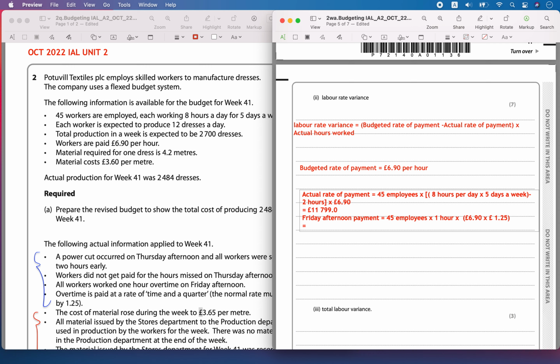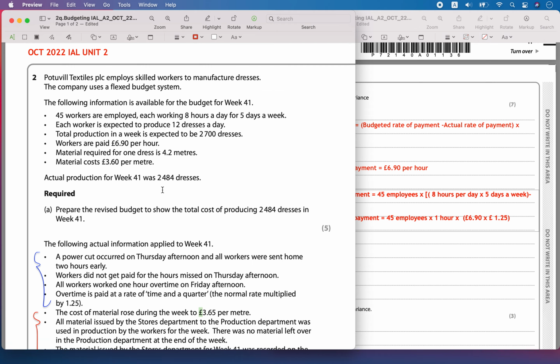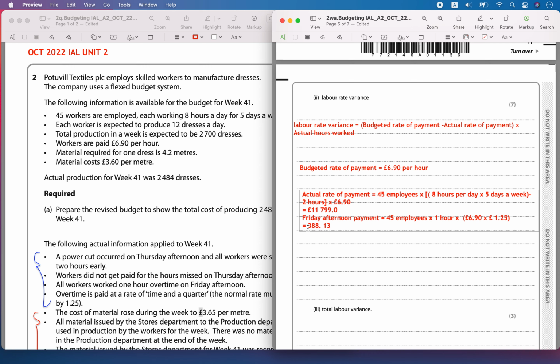So that is going to be equal to 388.125, so that is 388.13 pounds. That is this much in pounds.